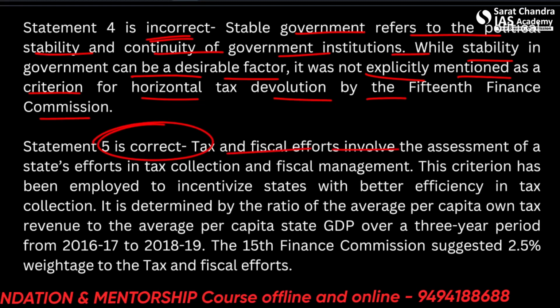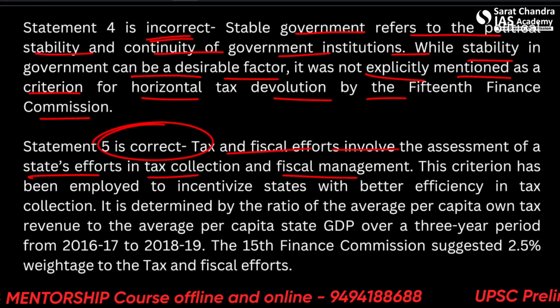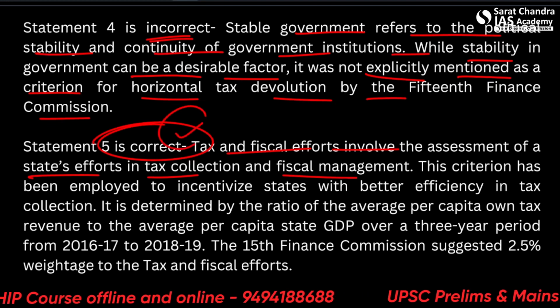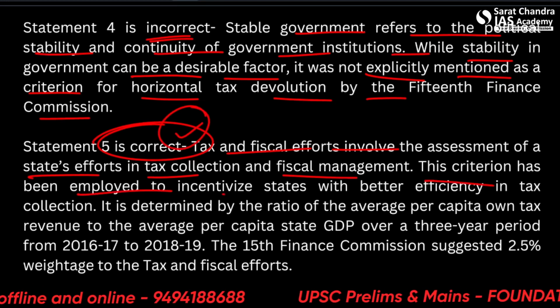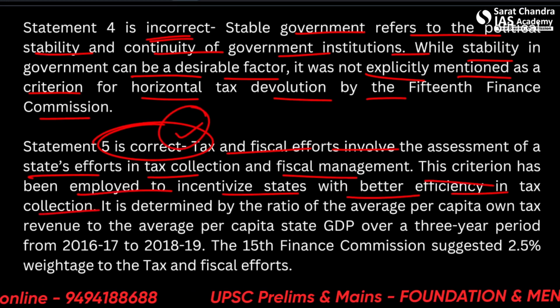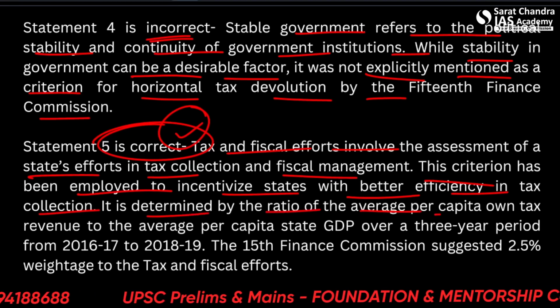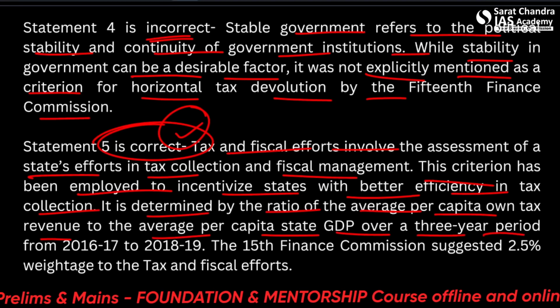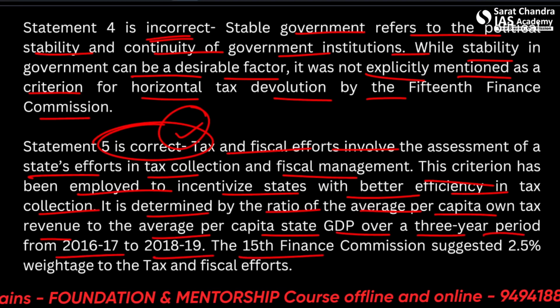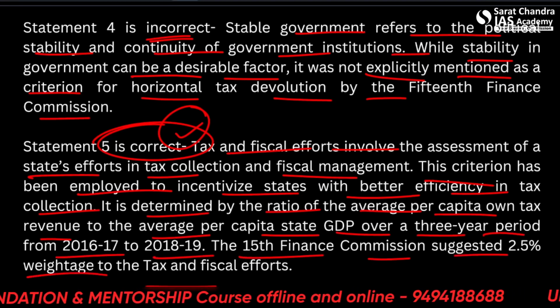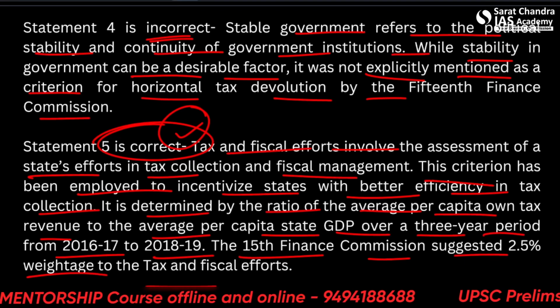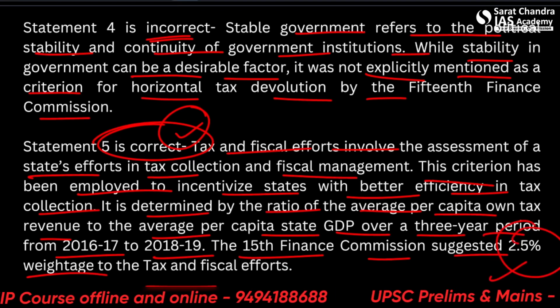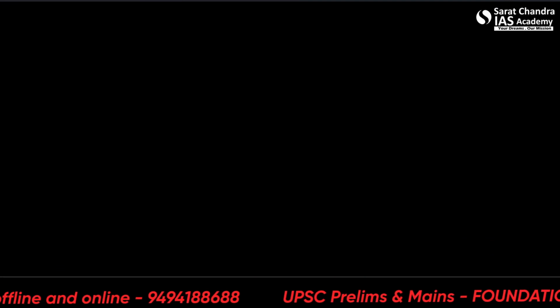Tax and fiscal efforts involve the assessment of state effort in tax collection, fiscal management. So this, yes, relates to the tax. This criterion has been employed to incentivize states with better efficiency in tax collection. It is determined by the ratio of average per capita own tax revenue to the average per capita state GDP over a 3-year period from 2016-17 to 2018-19. The 15th Finance Commission suggested 2.5% weightage to tax and fiscal efforts. So low weightage, but still an important factor. So please remember all these.